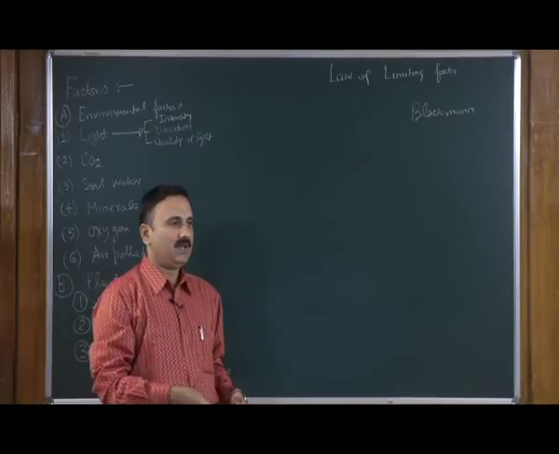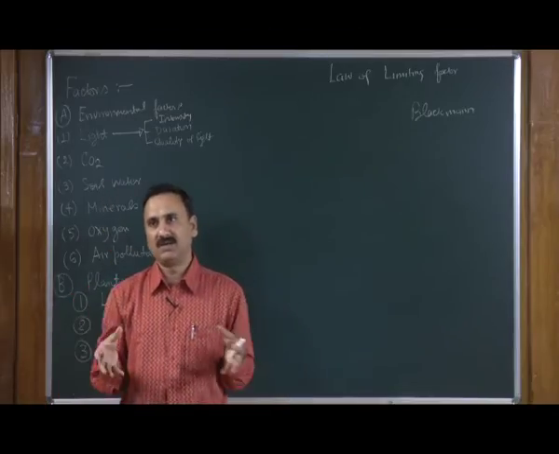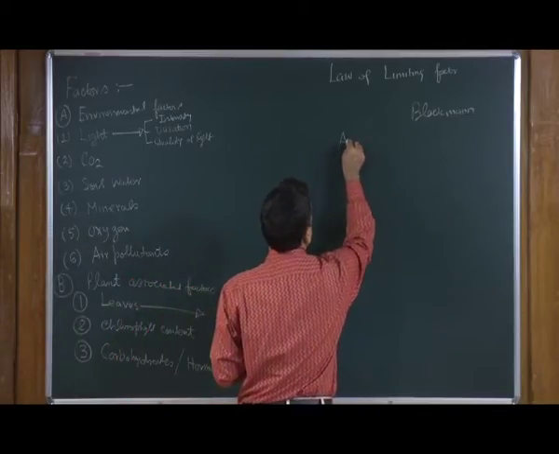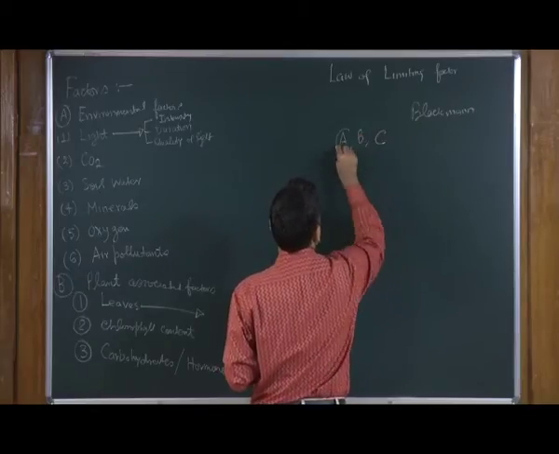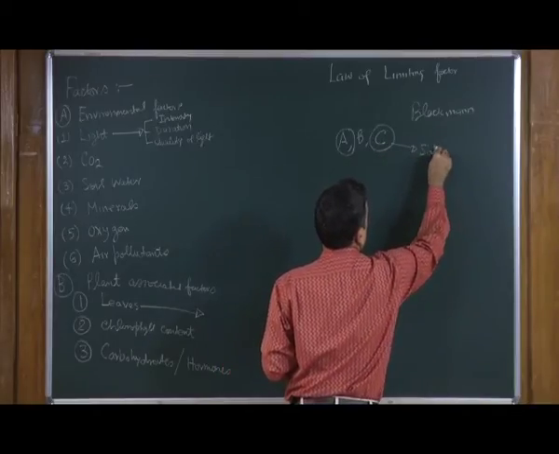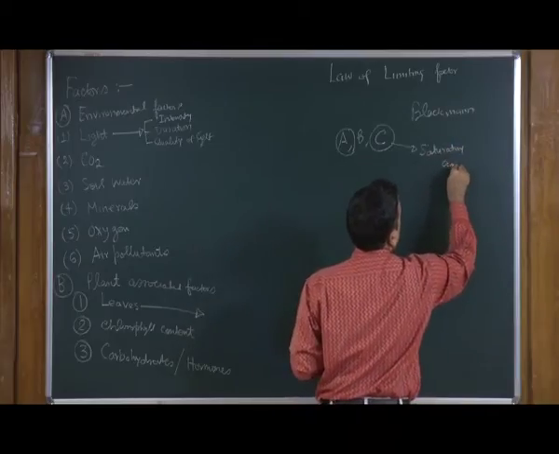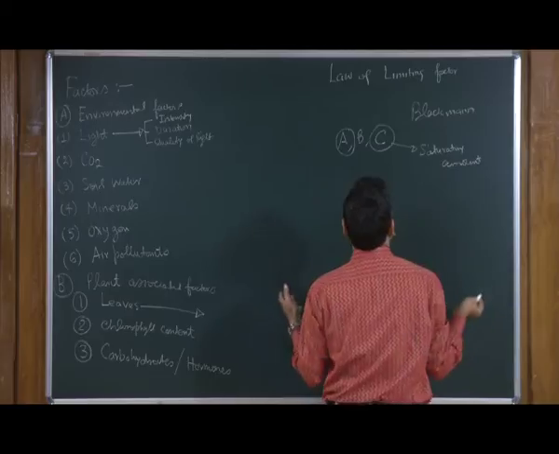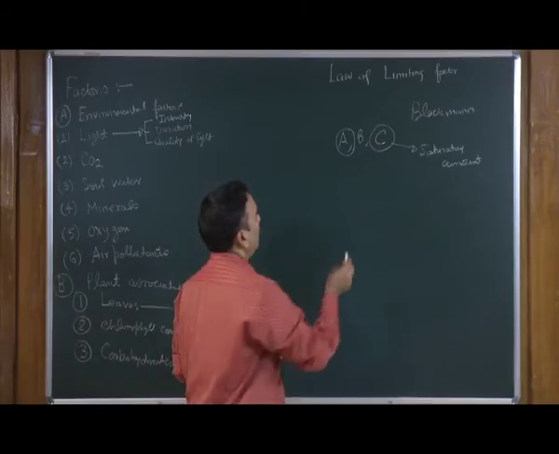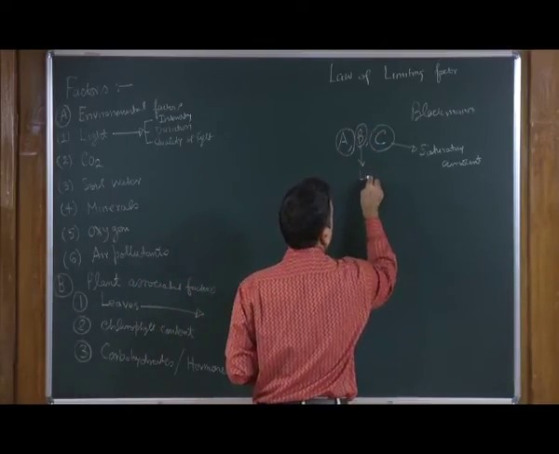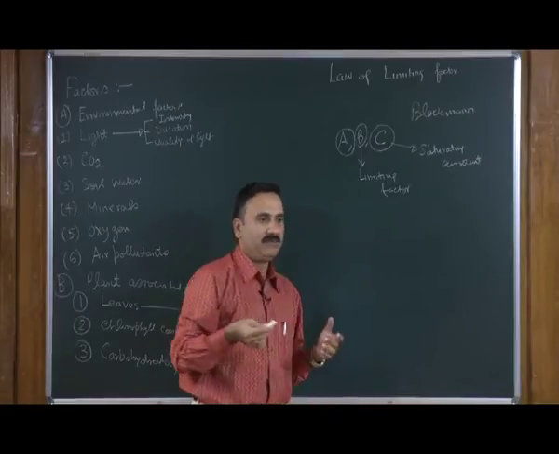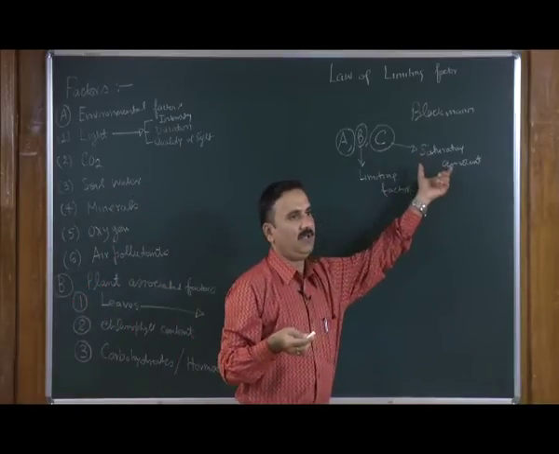Suppose a process is governed by three factors, like A, B and C. Even if you keep A and C in saturating amounts, it is not ensured that the process will go at a very high speed, because B might be a limiting factor, and the concentration as well as the availability of factor B might decide the speed of the overall process.